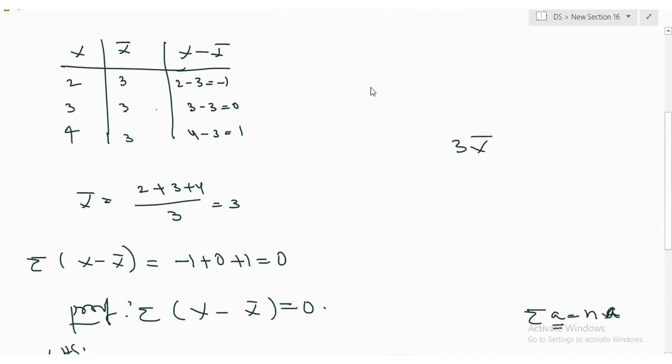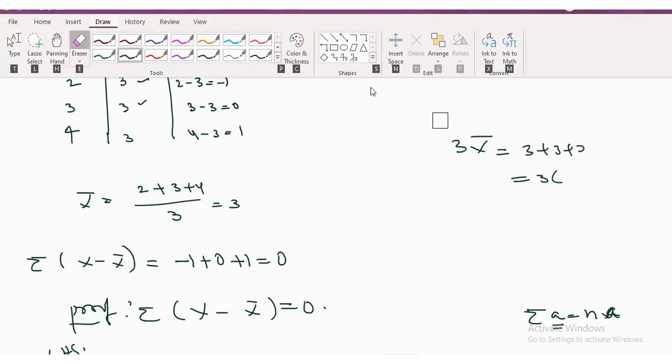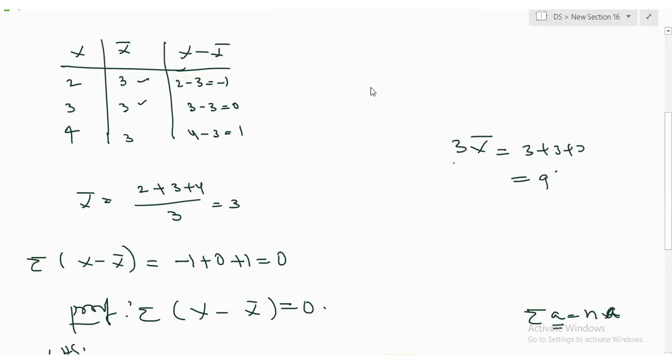If there are 3 observations, 3 x bar is equivalent to 3 plus 3 plus 3, which is 9, and that matches x bar value 3 times 3. So if there are 3 observations, I have added 3 x bar. If I am having n observations, n x bar. Okay, Rupa.